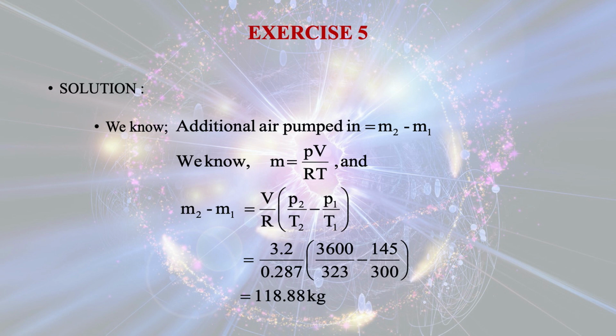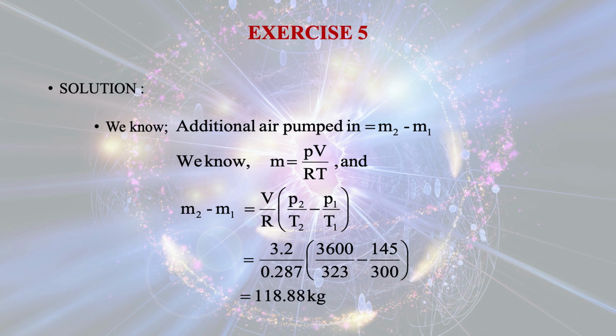But in this case the volume is constant and R, the gas constant, is also constant. So take V and R outside the bracket, but pressure is changing and temperature is also changing. The final pressure is P2 and final temperature is T2, minus initial pressure P1 by T1, the initial temperature.